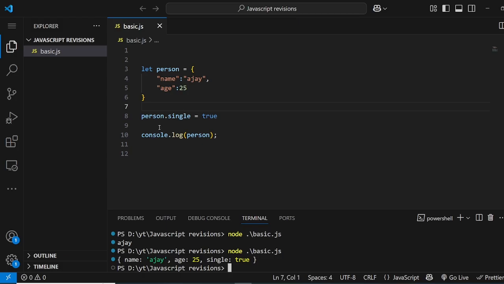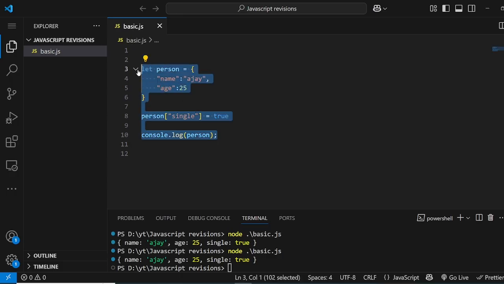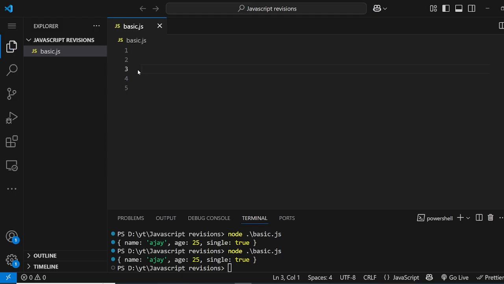We can add by using the bracket notation like this, but you have to pass it as a string, and it will work the same, as you can see. So this is how we get the values and add the values, and that should be more than enough for the object. And obviously we will read more about objects in the upcoming video, in the upcoming series, but that's it for now.